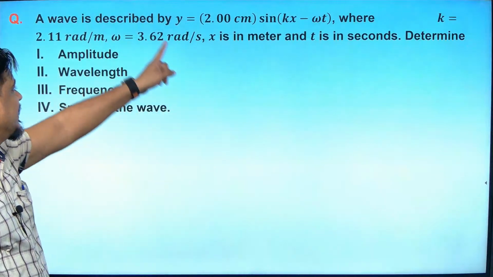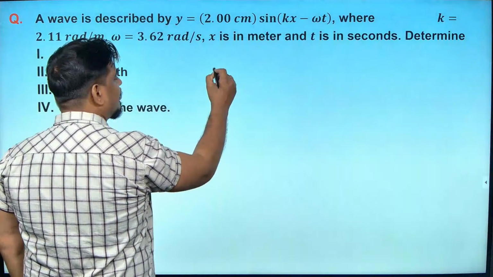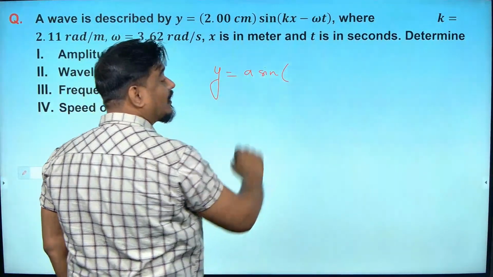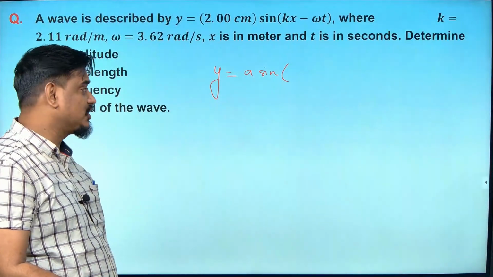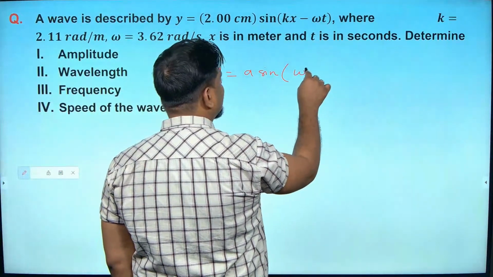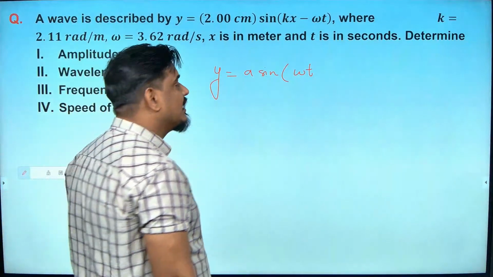Bhumesh, what is the equation? y is equal to a sine what? Tell me the equation, you just learned it. Omega t plus or minus kx.